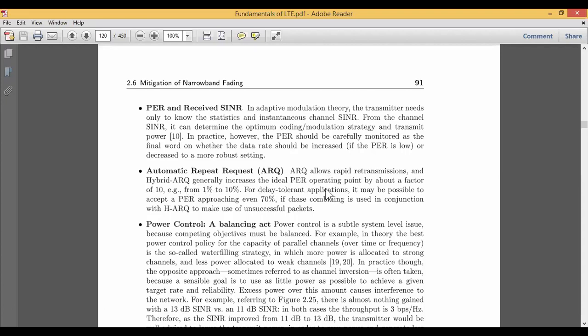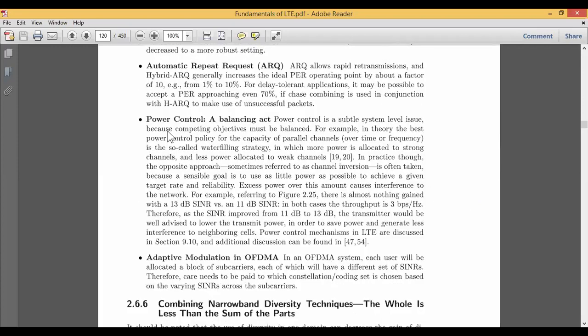But the only thing is it may increase your ideal PER, and it is usually from 1% to 10%. It means that there should not be any kind of delay, but even if the delay occurs, it should have delay tolerance. Just like 1 to 10% of the delay is acceptable, but it should not be greater than 1 to 10%. If the PER is more, then there is a possibility that you may have some congestion in the channel, and hence your whole transmission fails, and you may receive some packets which are completely in error.